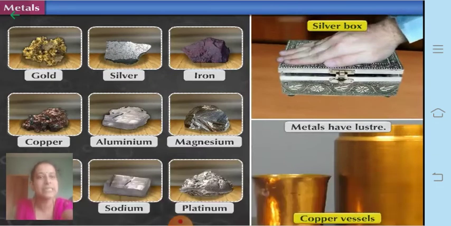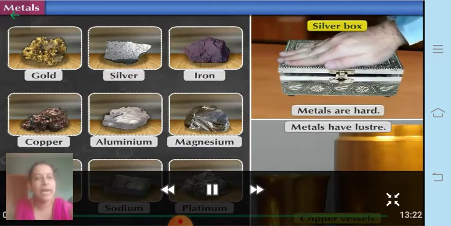Now what does this luster mean? Luster means the bright and brilliant shine you can see on a copper vessel. So most of the metals have luster, that means almost all have the luster, whereas most of the metals are hard, except a few. There are a few exceptions for all the different properties.